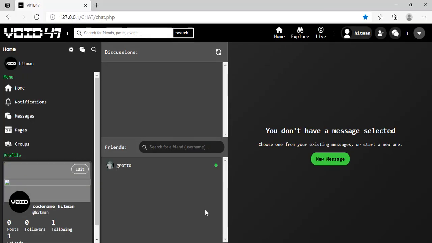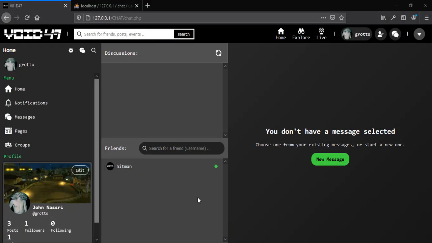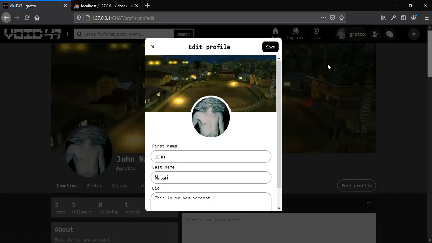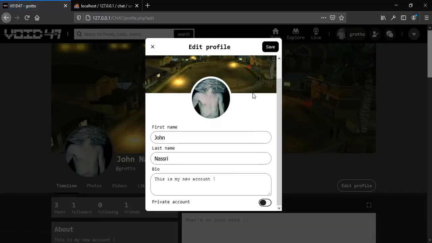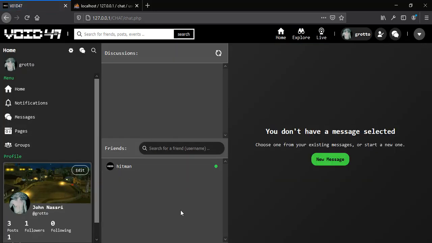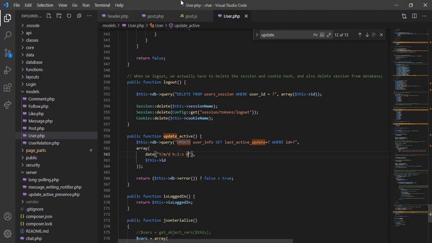And let's have this in action. Let's close this, and as you can see we need to wait for this, I think 2 minutes or something. Now just because we are waiting, there is this profile component. We can edit the profile directly by clicking on this edit, as you can see, and this is opened automatically. We can edit stuff from here. Now let's go back to our chats and messages, and it's still connected.